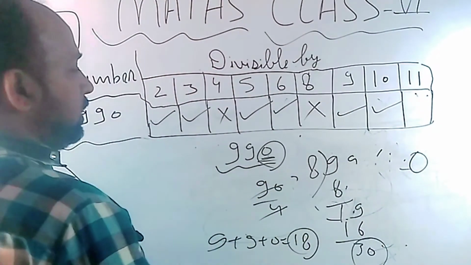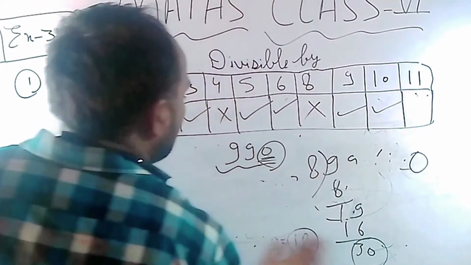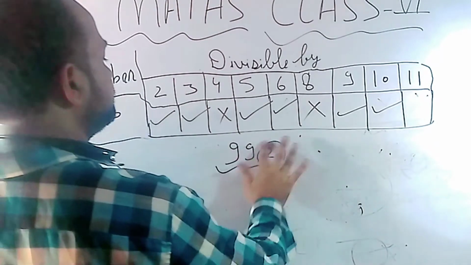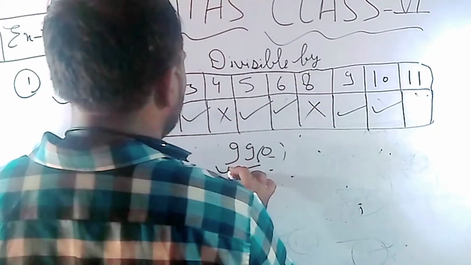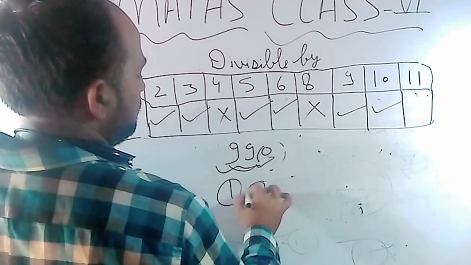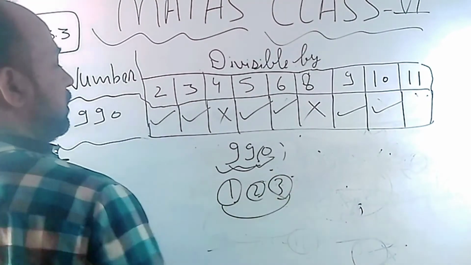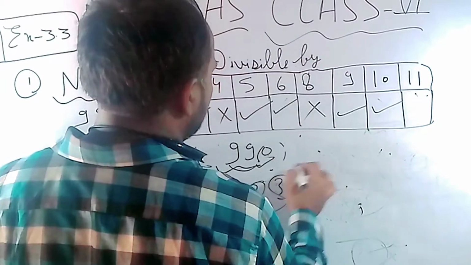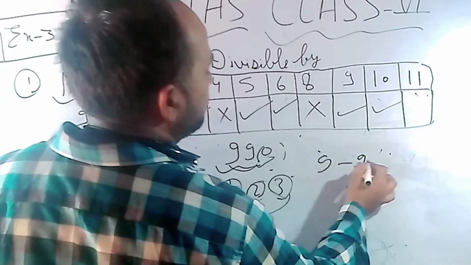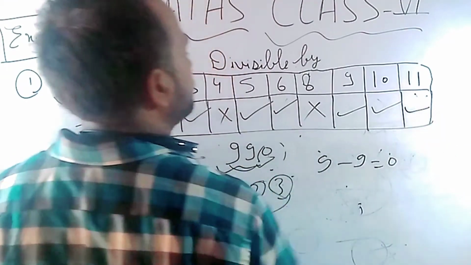Okay. Now by 11. Check. By 11. Add all odd places and even places. Odd places, 9 plus 0. 9 minus 9. 0 is coming, so it will go.